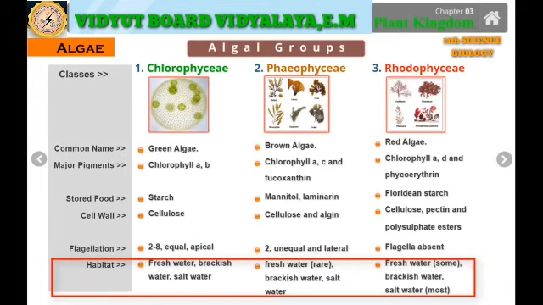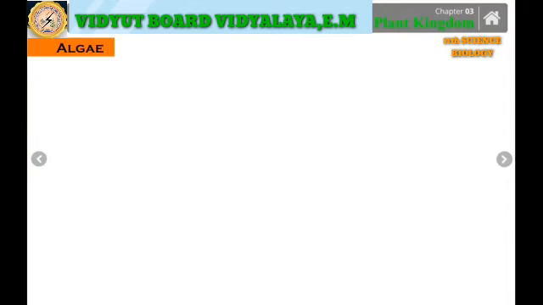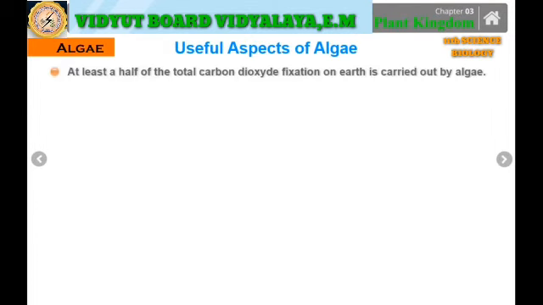So these are the basic characteristics individually as well as in the form of the comparison for the different groups of the algae, that is the Chlorophyceae, the Phaeophyceae, and the Rhodophyceae. In the time of the examination, it can be asked in the form of differences also. Well, which are the other useful aspects of the algae? Let us go into it.